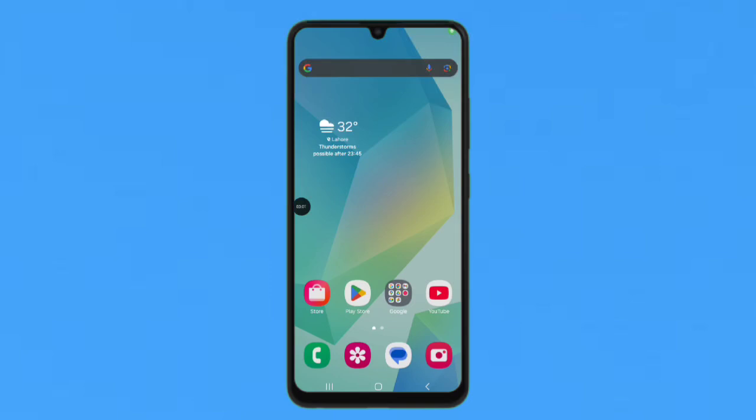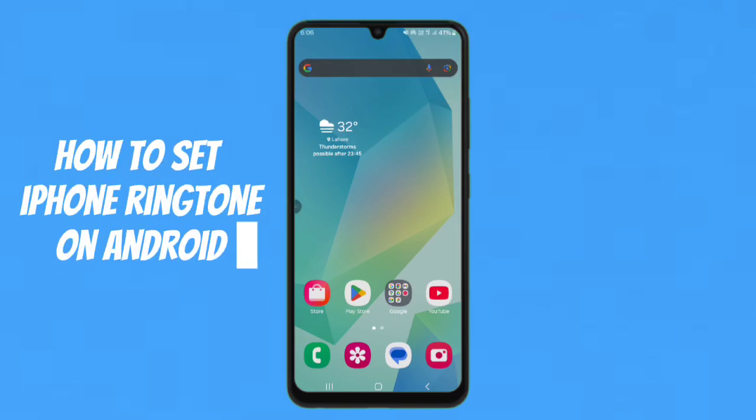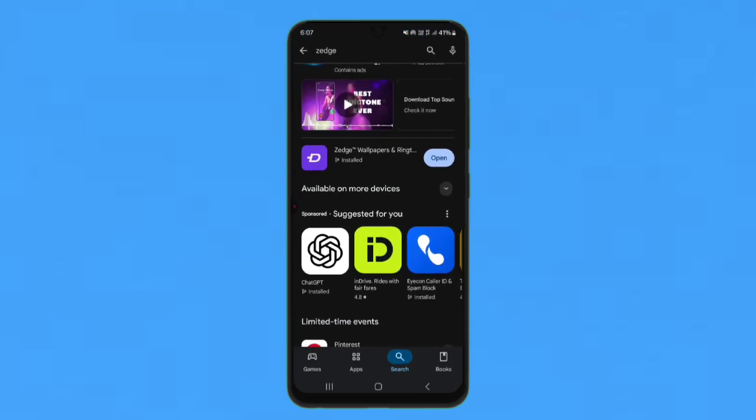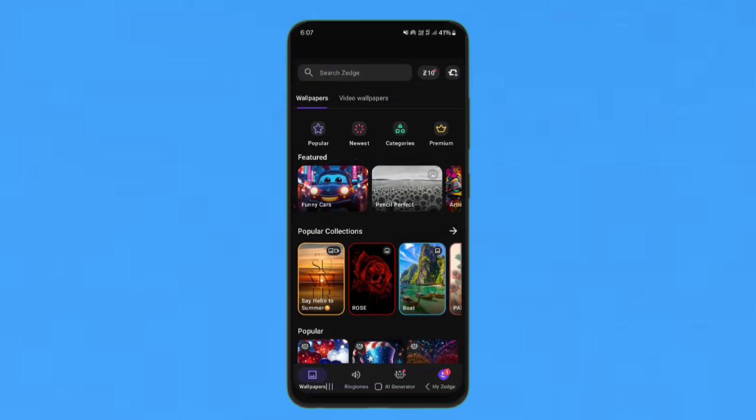Hello everyone, today I'm going to show you how to set iPhone ringtone on Android. So first of all, just open the Play Store and find Zedge. Zedge is basically a wallpapers and ringtone provider. I have already downloaded it, and I'm just going to open it.